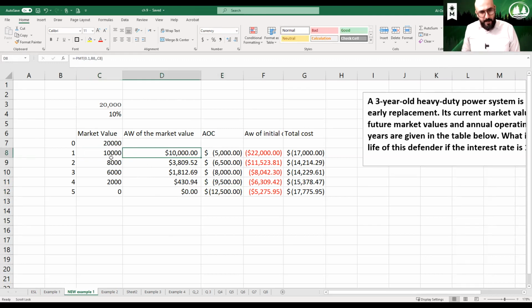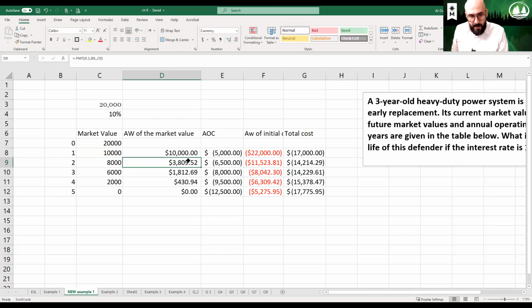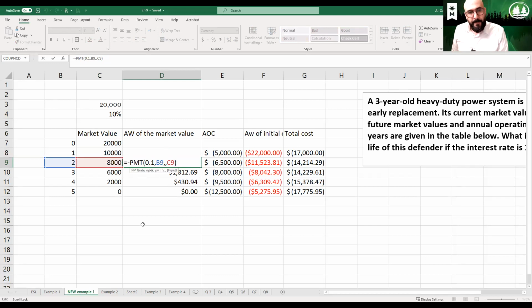All right, so the annual worth for the market value equals PMT 10%. And we selected year 1, and I selected 1 here because I want to copy the cell, which would help me to save some time. And then again, the market value is in future, so that would be the future value parameter. FV would be the 10,000. Now move on to the next one. We PMT 10%. We are on year 2.